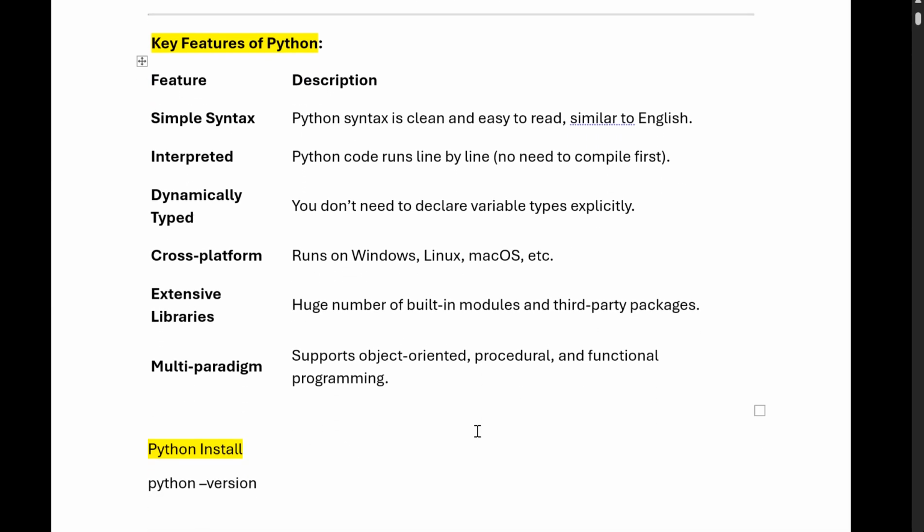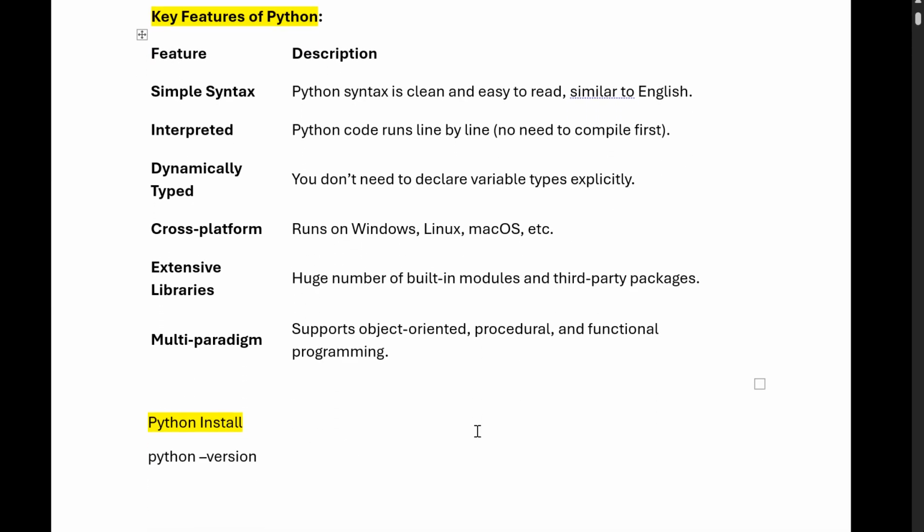Now coming to the installation part. We have to go to the website python.org. From there we can download the installer based on your machine, like 64 bit or 32 bit, and which OS it supports: Mac OS, Windows or Linux. From that you can download the installer and install it.